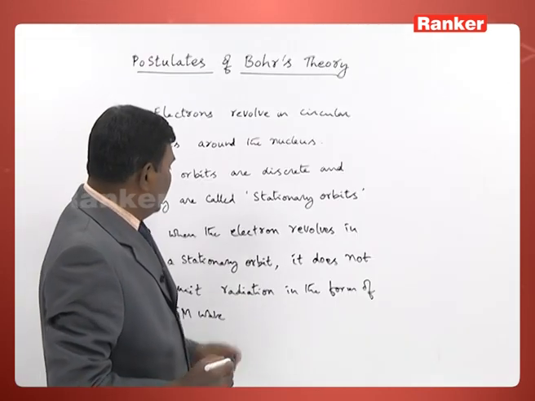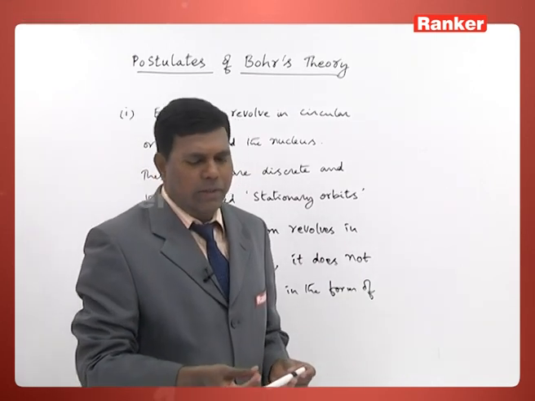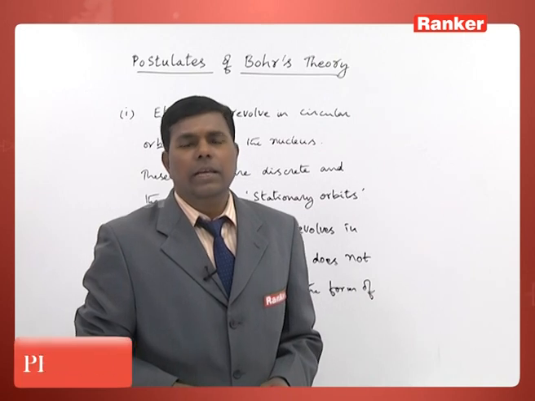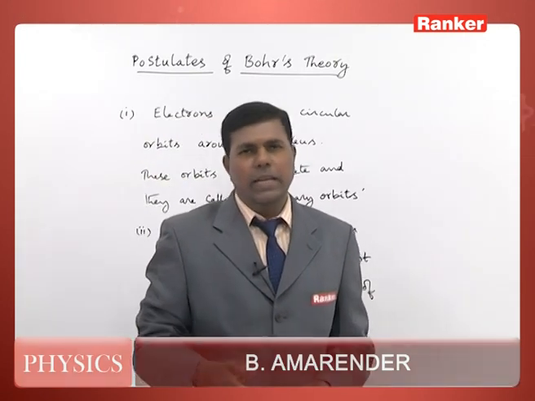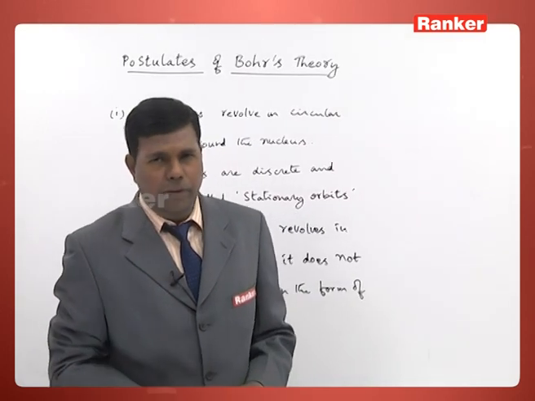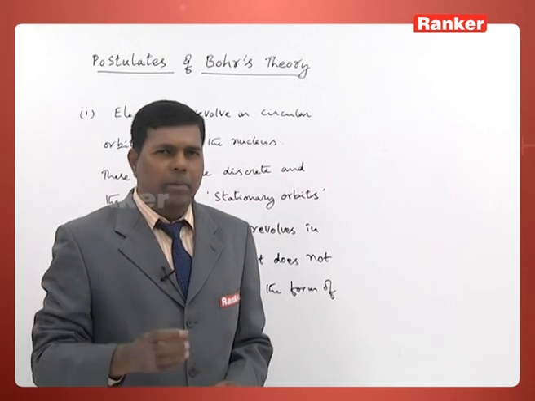So, that is how a stationary orbit is. As long as electron is revolving in a stationary orbit, it will not emit any radiation in the form of electromagnetic wave. Therefore, it will never lose energy in the form of electromagnetic wave. The energy of electron in a given stationary orbit remains constant.